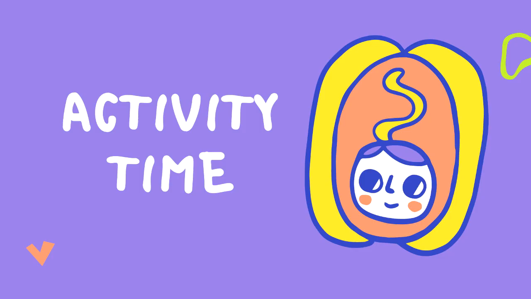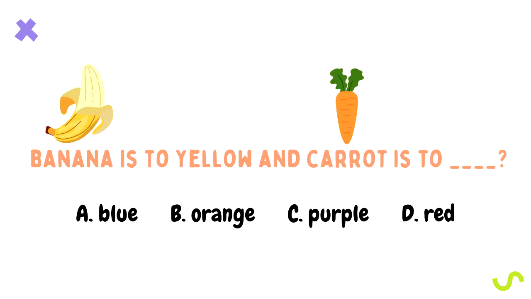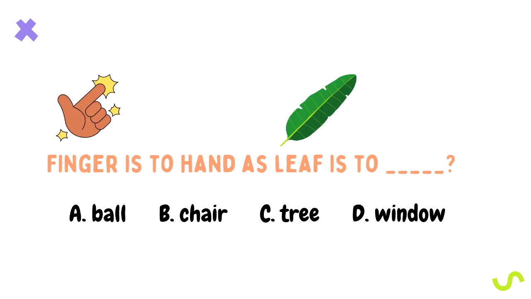Now, let's put our new learnings to action by answering the following analogies. Eyes is to see and nose is to blank. Banana is to yellow and carrot is to blank. Nurse is to hospital and waiter is to blank. Finger is to hand, as leaf is to blank.